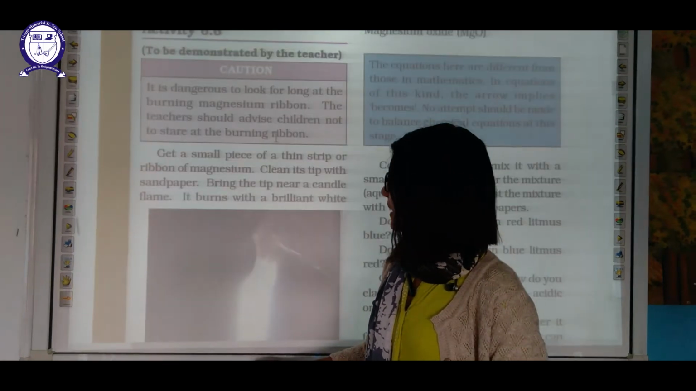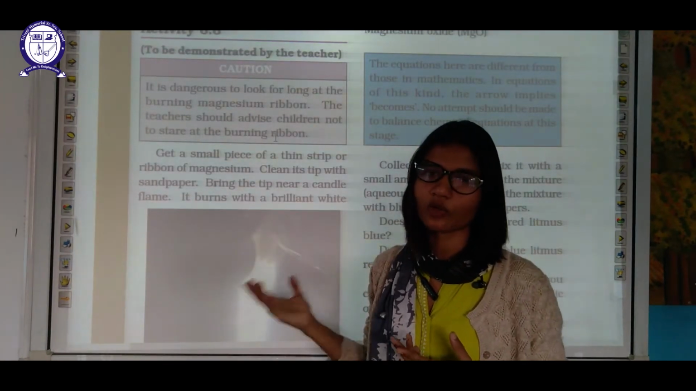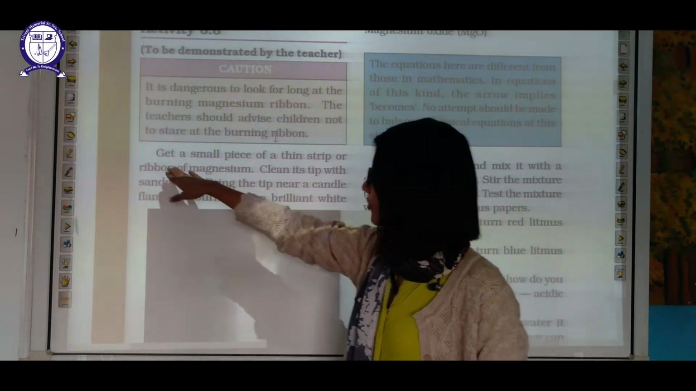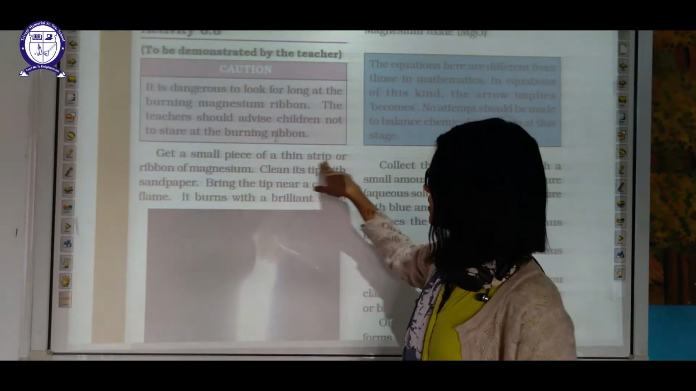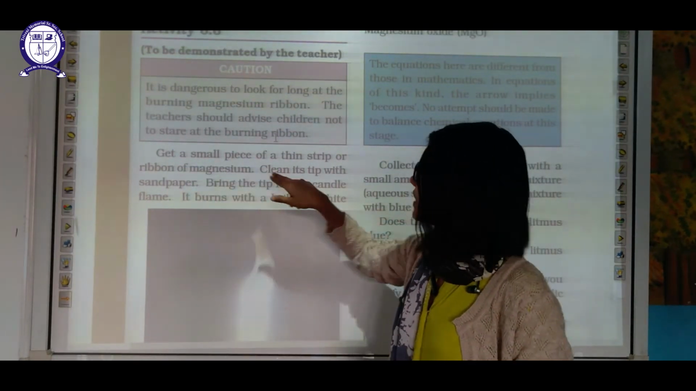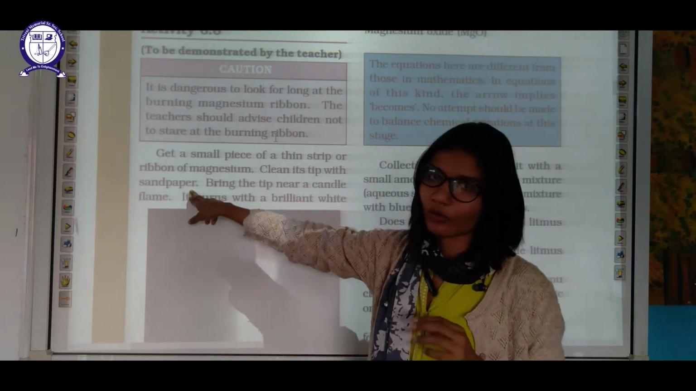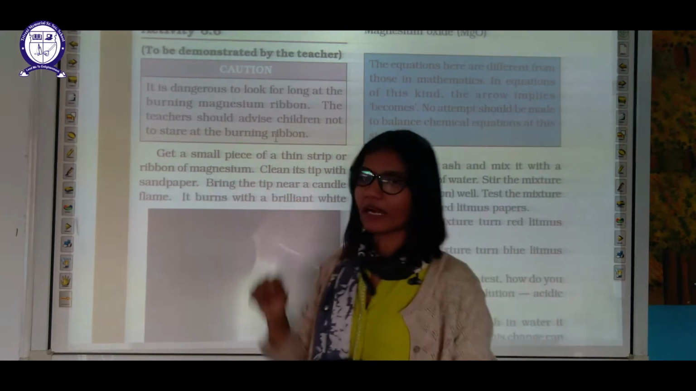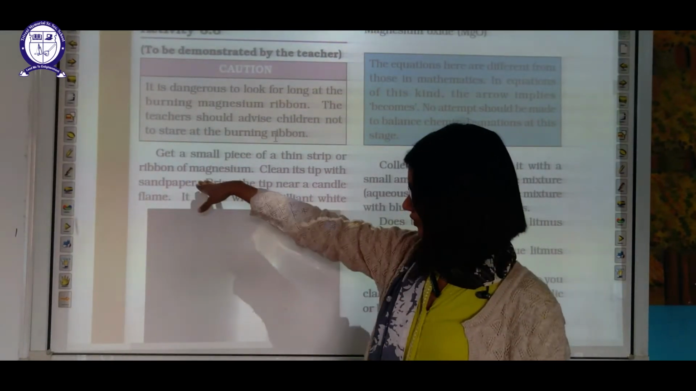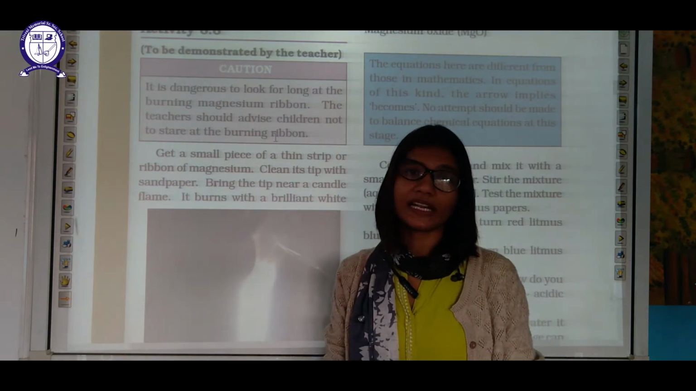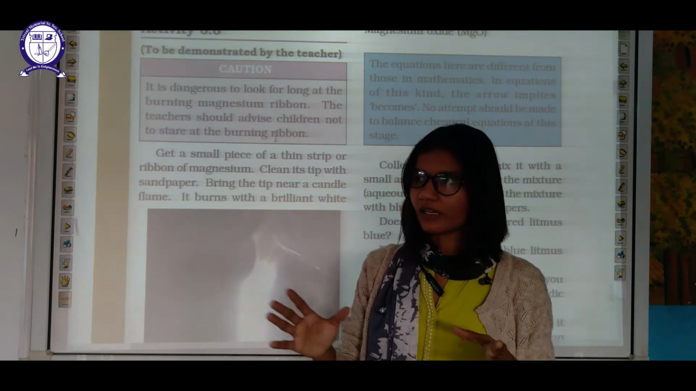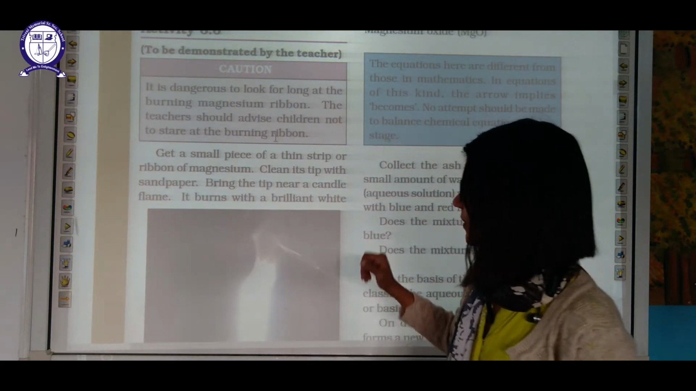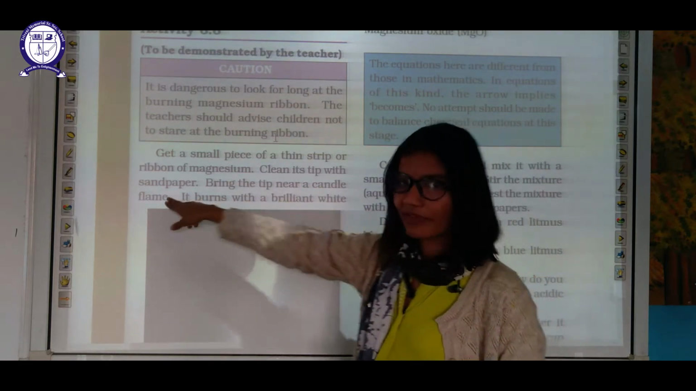I will show you this demonstration when physical classes are available. For that, you need one thin strip of magnesium ribbon. Clean its tip with sandpaper. Do not use water. Why are we using sandpaper? If you use water here, it will release a lot of energy which can damage your hands also. So use sandpaper. Bring the tip near the candle flame.